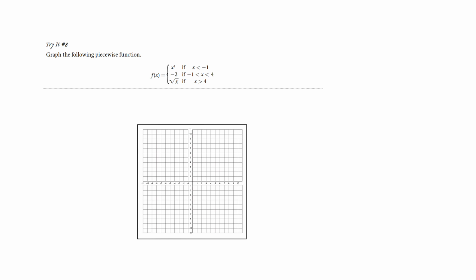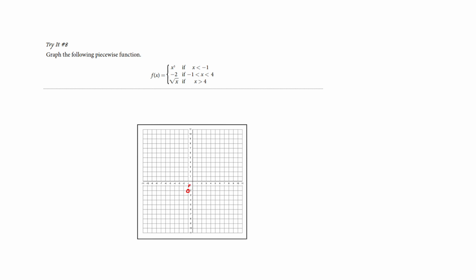Okay, let's try one more of them. You can pause it if you want to try by yourself, but I'm going to go ahead and do my endpoints. So when x is -1, if I put -1 in here, I would get -1. So -1, -1, and it's an open circle because I'm not including it. Okay, the dot is probably not going to stay. I have so much trouble with that. Now from here, I'm going to put these endpoints in. When I'm -1, I'm always -2. And that is also an open circle.